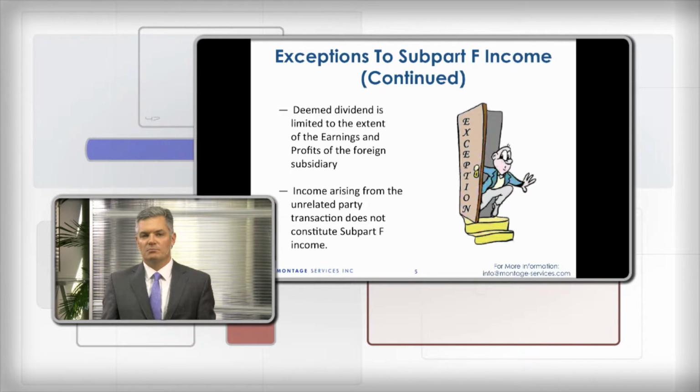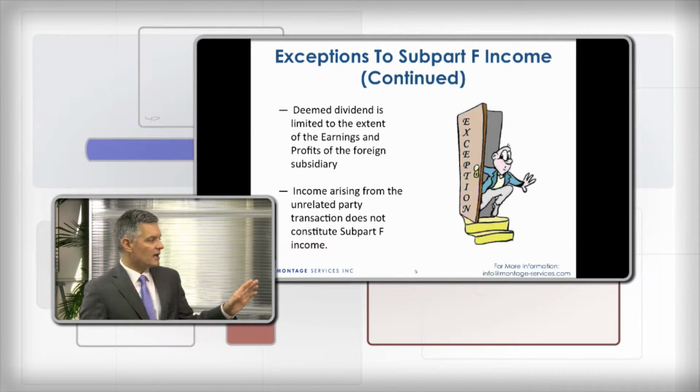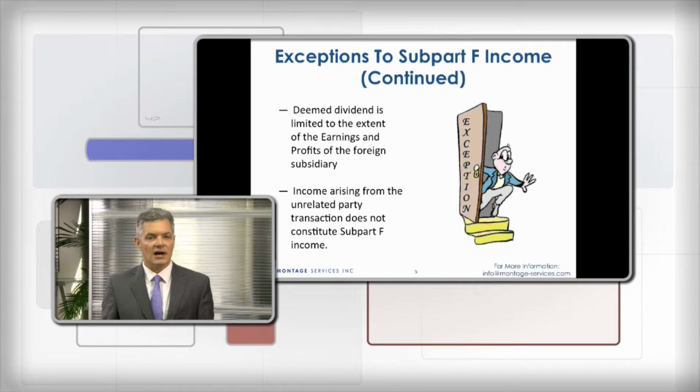The critical exceptions or comments in this area is that the foreign entity has to have earnings and profits. The best way to look at that is cash net profits to have a deemed dividend. You can't have a dividend if you don't have net income. So if the foreign operation is operating at a loss, you don't need to do an analysis whether in a given year it has created a deemed dividend. The other area is income arising from unrelated party transactions does not give rise to that foreign-based sales company income. That's a very important exception.